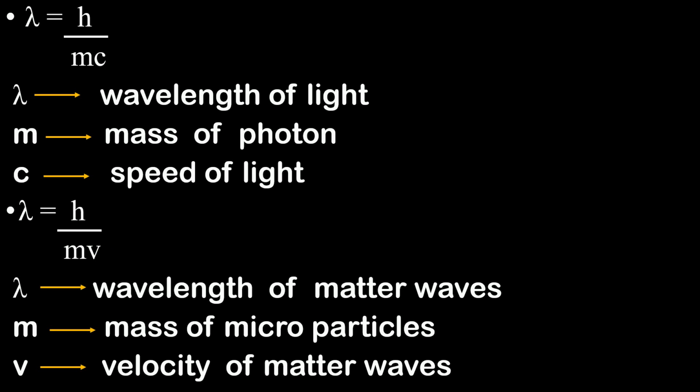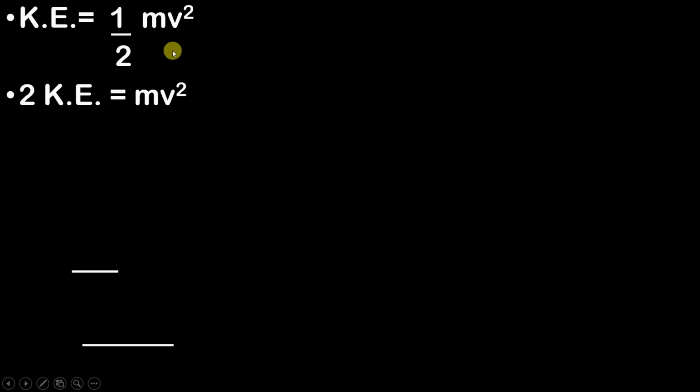Now what we'll do is simplify this formula in terms of kinetic energy for solving numericals. So as we all know, kinetic energy is nothing but half mv square. So I will just take this 2 to the left hand side, so it becomes 2 into kinetic energy is equal to mv square.